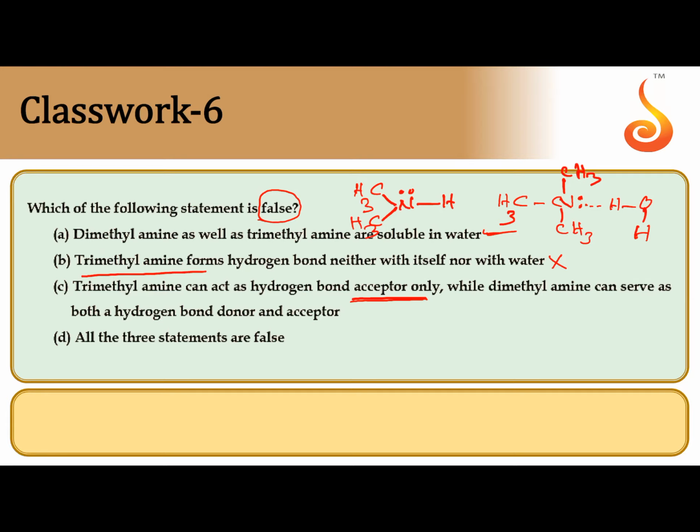When an atom is forming hydrogen bond, there are two types, hydrogen bond acceptor and hydrogen bond donor. Trimethylamine acts as hydrogen bond acceptor only, while dimethylamine, because of the hydrogen, can serve as both hydrogen bond donor as well as acceptor.